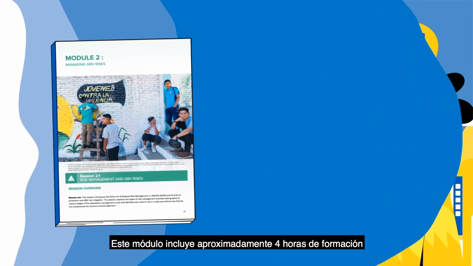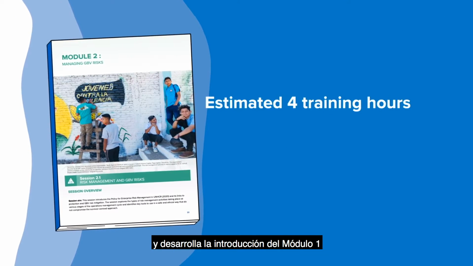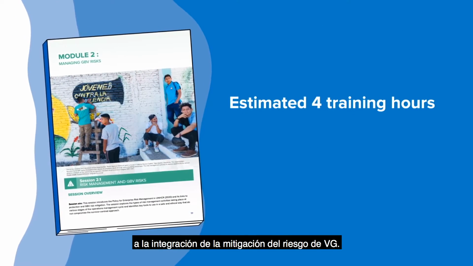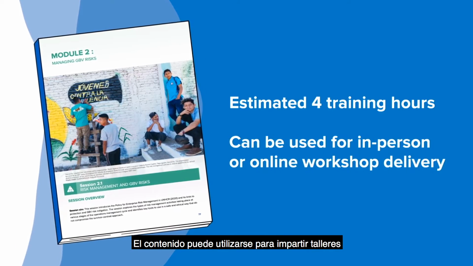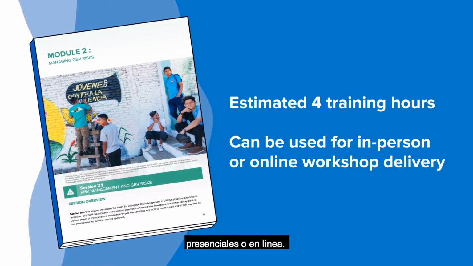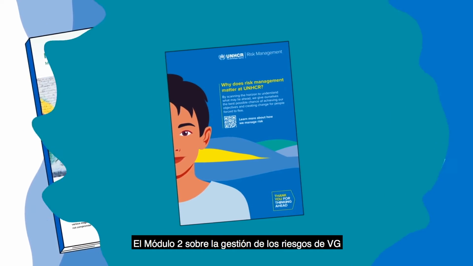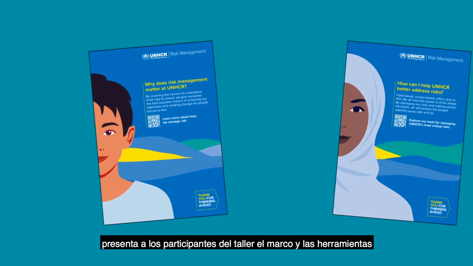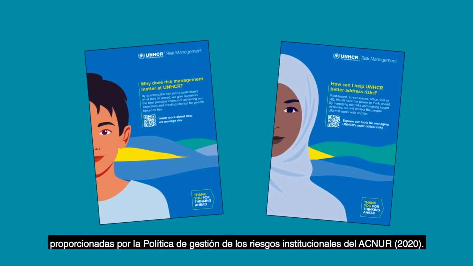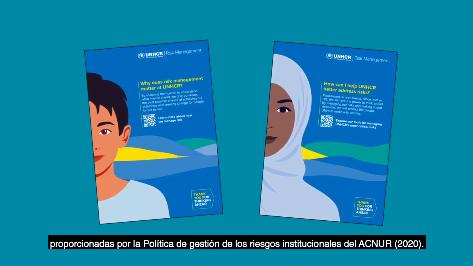This module includes an estimated 4 training hours and builds on Module 1's Introduction to Mainstreaming GBV Risk Mitigation. The content can be used for in-person or online workshop delivery. Module 2 on Managing GBV Risks introduces workshop participants to the framework and tools provided by the Policy for Enterprise Risk Management in UNHCR 2020.